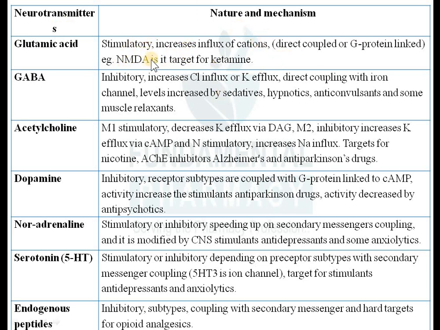So now an example is the NMDA receptor. NMDA means N-methyl D-aspartate receptor. So it is one of the targets for ketamine. So that is a general anesthetic drug. Ketamine will block the NMDA receptor. So it will act on glutamic acid. Then again, the next one is gamma aminobutyric acid.